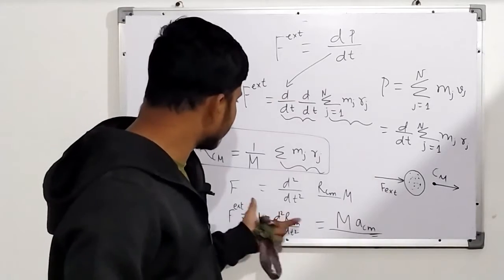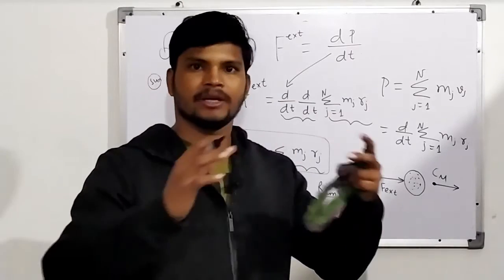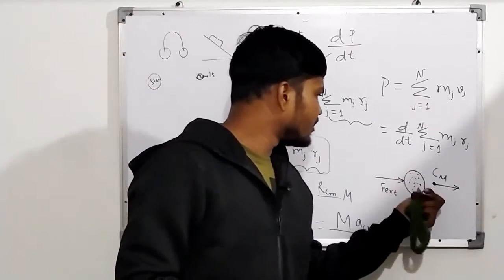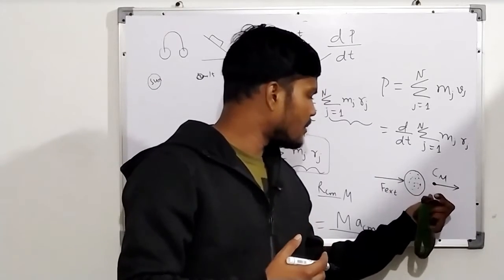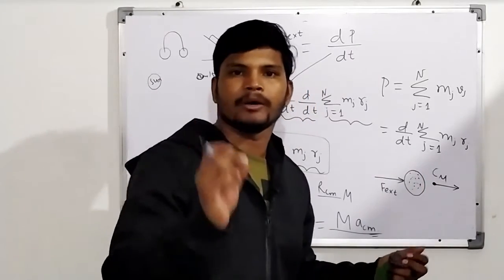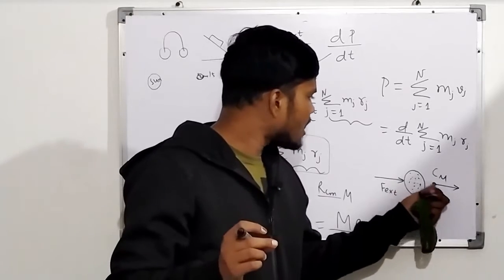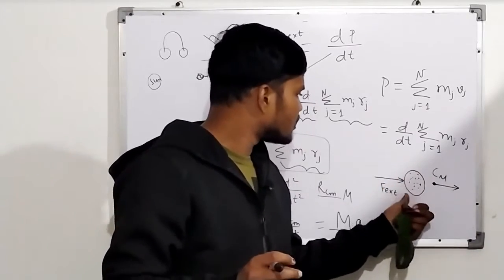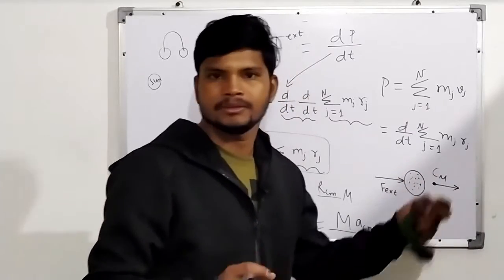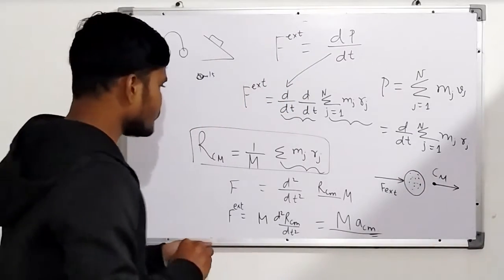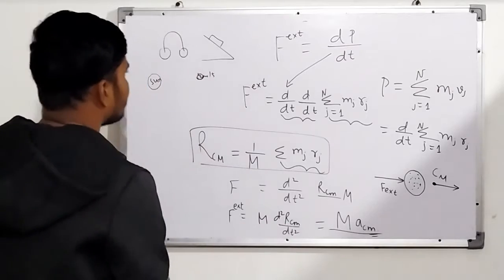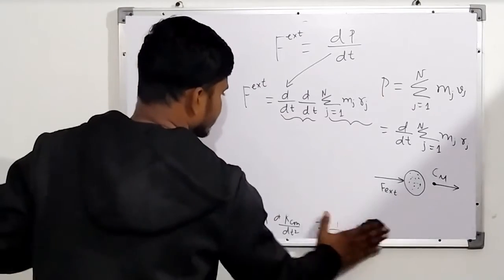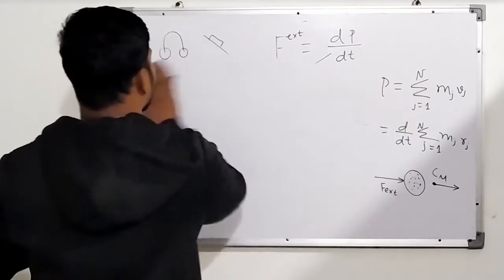So this result says to me that for any extended object we can always make it as if it's a point particle, and if we know everything about the point particle, then we will know the trajectory of this whole body. So that is the idea. Well, F external is equal to m a_cm. It's a very important result, and note it down please.